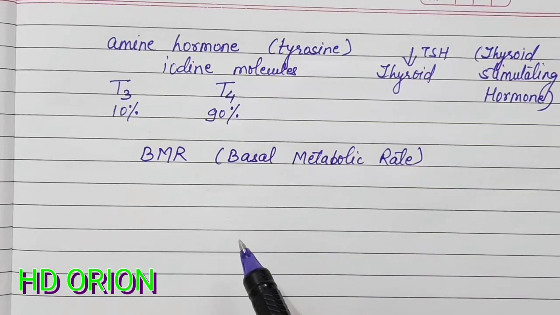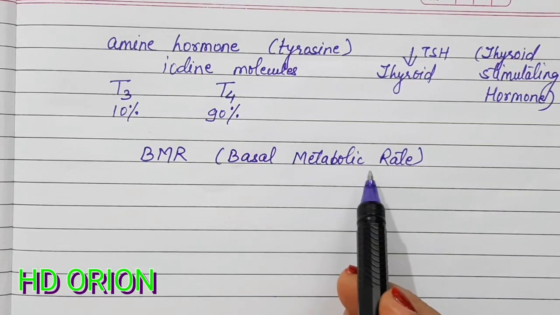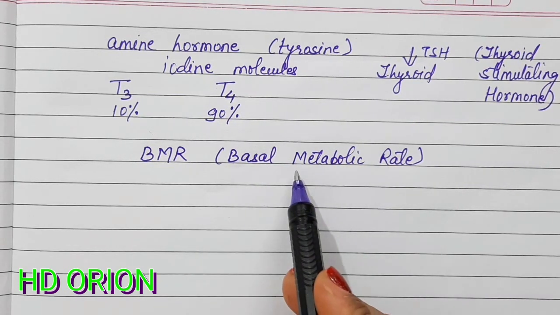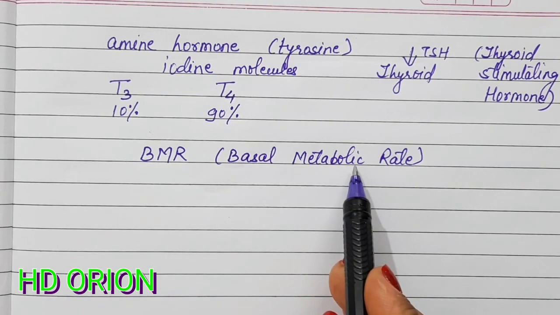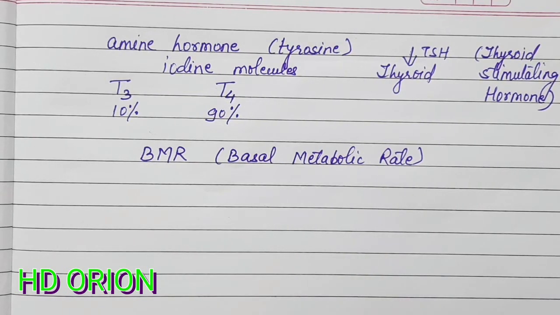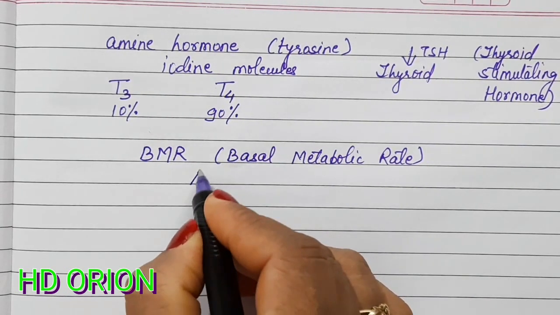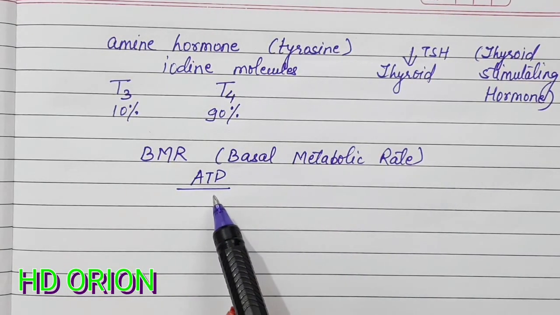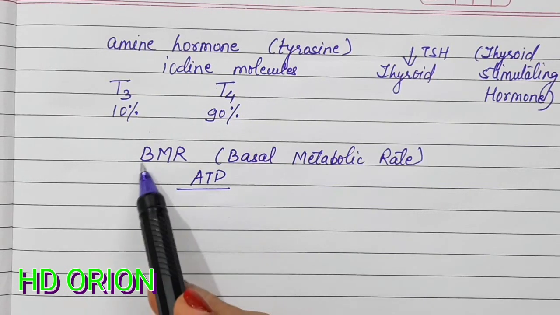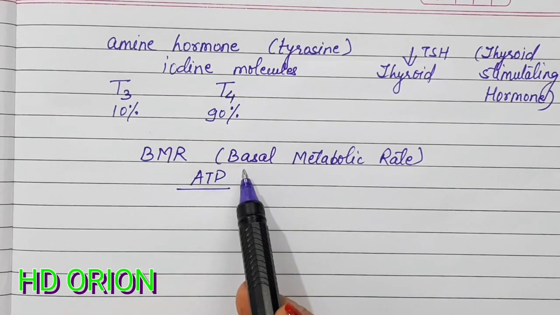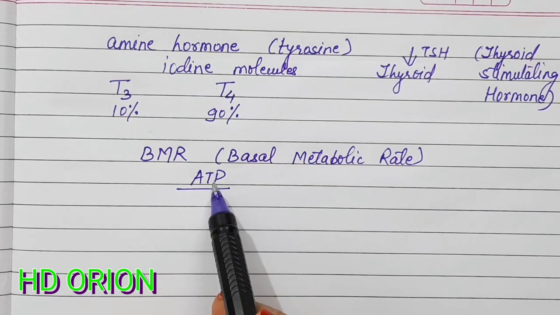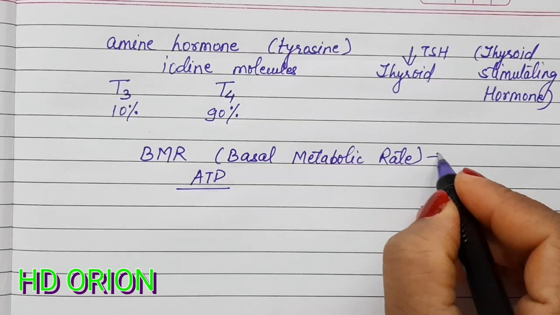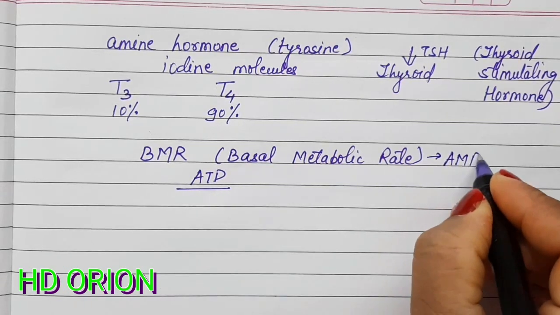So a minimum metabolism which is required by the body is governed by the thyroxine molecules. Now this metabolism is controlled by cellular respiration, where the mitochondria release ATP. So the more the amount of ATP and the better the cellular respiration is, the better the BMR is. And when you are producing more ATP by the mitochondria, the BMR converts into AMR, which is called the active metabolic rate.